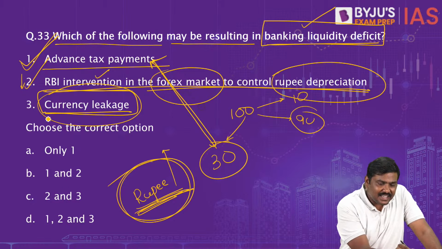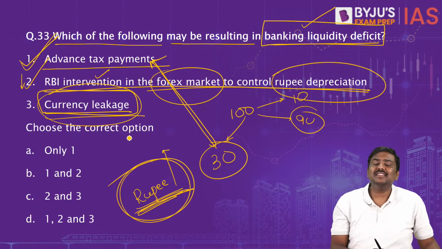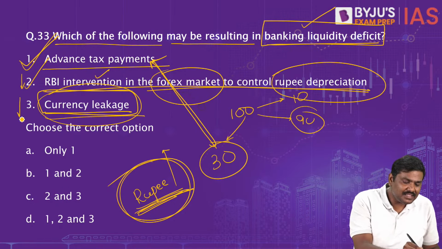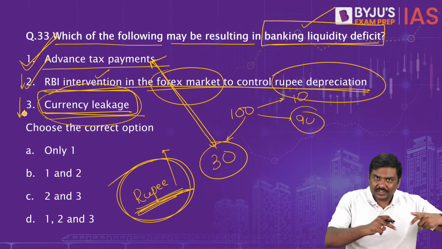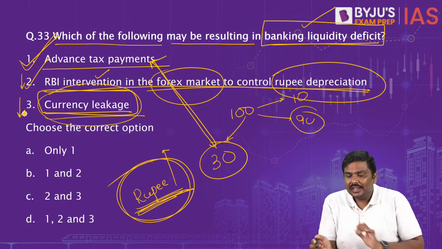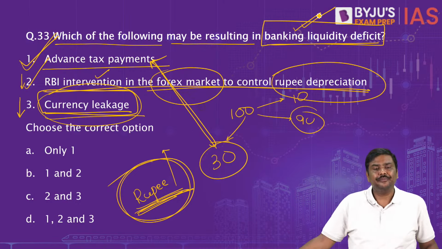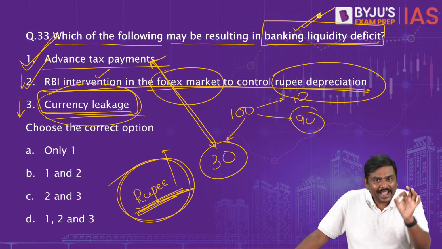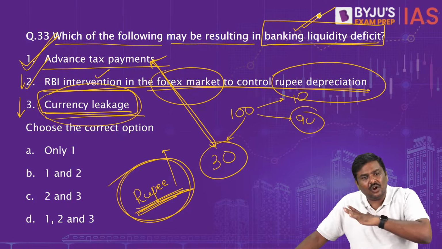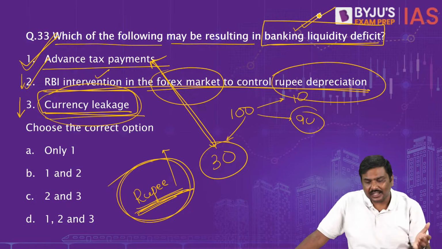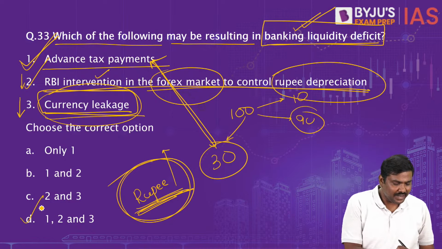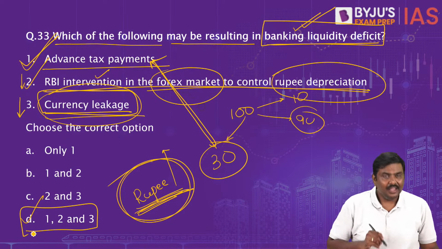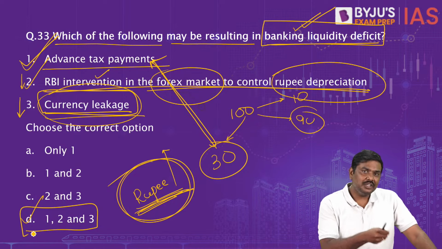If there is a currency leakage, what will happen to the banking sector liquidity? Banking sector liquidity automatically will go down. So because of these, liquidity will go down. Can it cause a liquidity deficit? Let me know. Can it cause a liquidity deficit or not? Of course, yes. All the three can result in liquidity deficit. So the right option for question number 33 is option D, 1, 2 and 3.